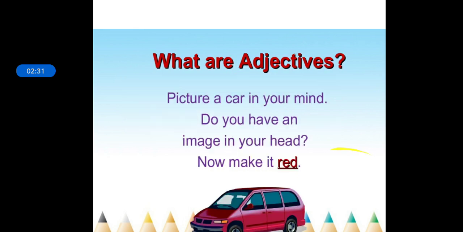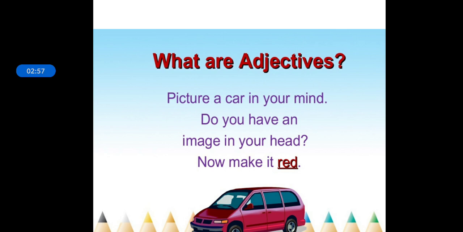Let's see an example. Picture a car in your mind. If I tell you a car, what car? Any car. If I tell you just car, obviously you will get an image in your mind of a car, and it could be any car, black, blue, white, yellow, gray, any car, right?